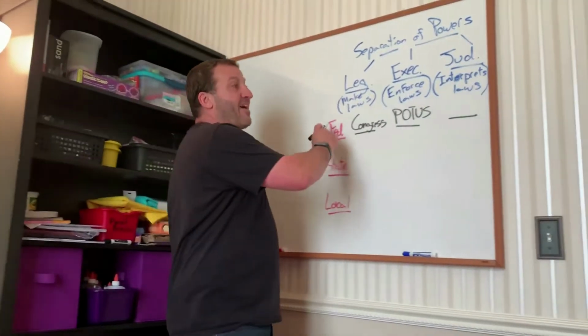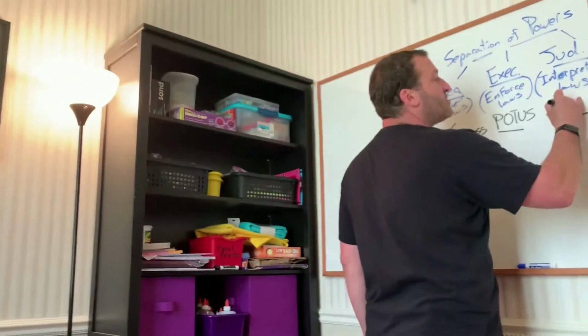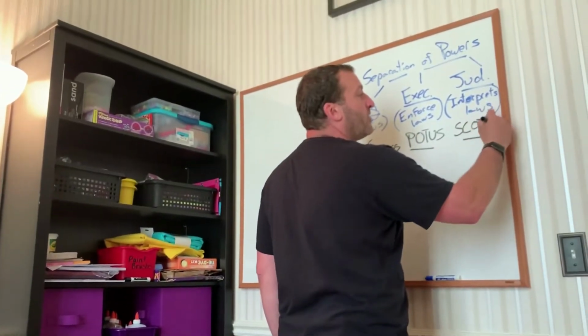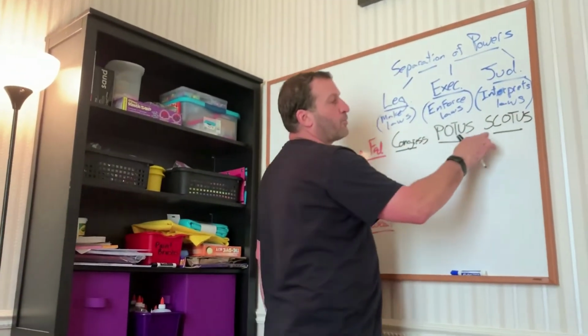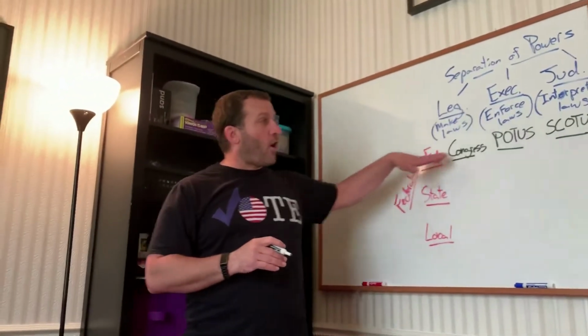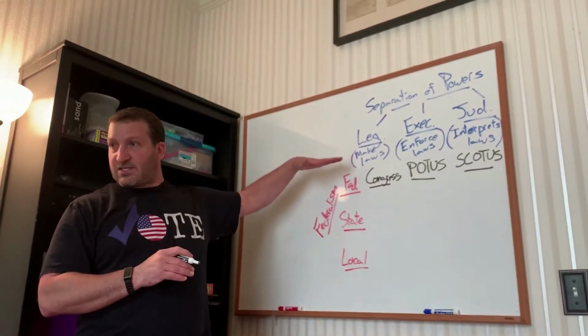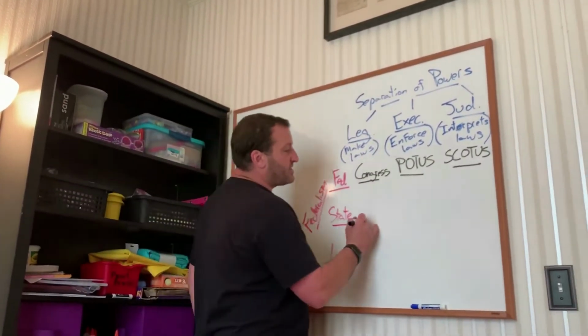Very good. And the highest court in our country that interprets the laws is the Supreme Court, which we can abbreviate SCOTUS, the Supreme Court of the United States. So they are all federal level government. Does that make sense? All right, so now we get to the state.